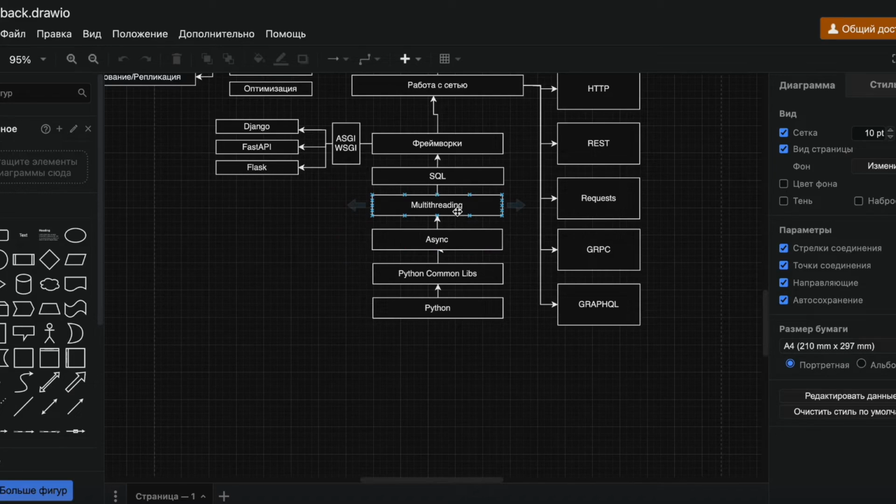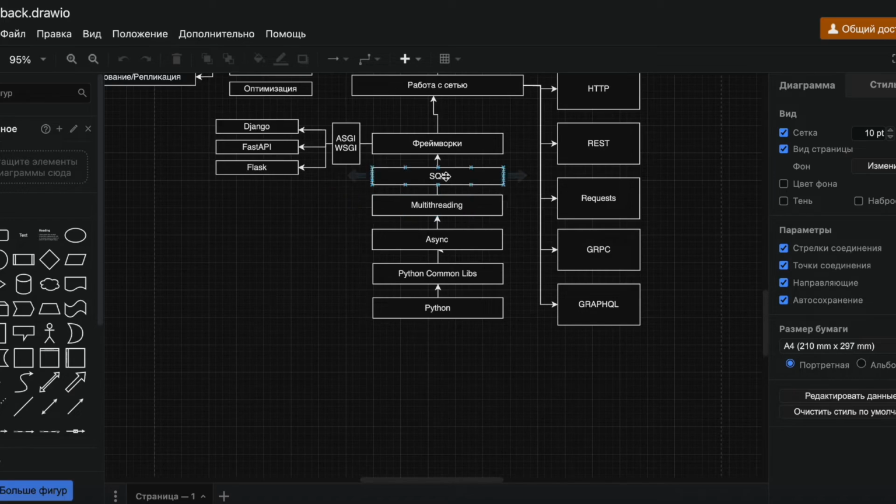Multi-threading. Why multi-threading? Because in Python 3.12, a new flag was introduced that disables the GIL and gives us the ability to work with multi-threading. But that's not the main point. Overall, this is about multiprocessing, working with multiple processes, threads, and all that. So it's also important to know, to be able to work with it, to understand what it looks like and what it actually is.